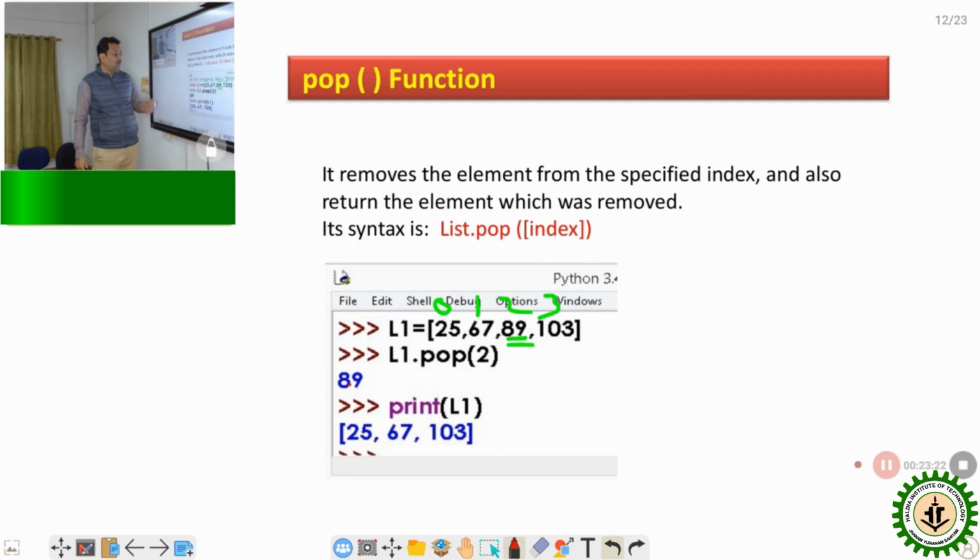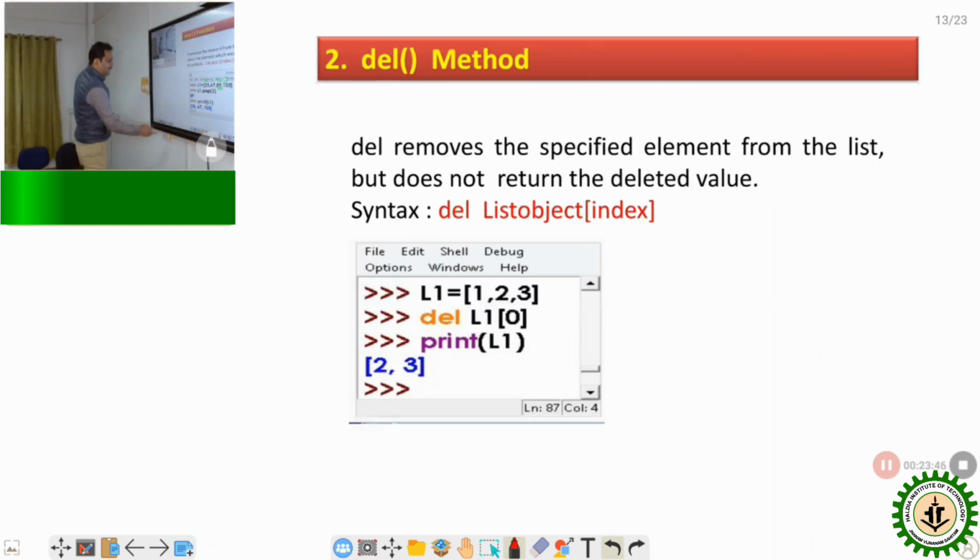After that, if I want to see the list, just write print L1. L1 is the original list from before. After removing, index 2 will be removed. So what will the output be? The output will be 25 and 67, this one will be removed, and after that comes 103. Next I want to discuss how to delete: just use the del function. Write del, the list L1, and suppose index 0. This value will be automatically deleted.